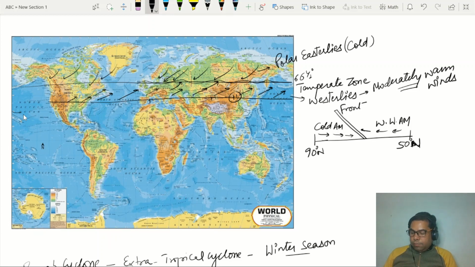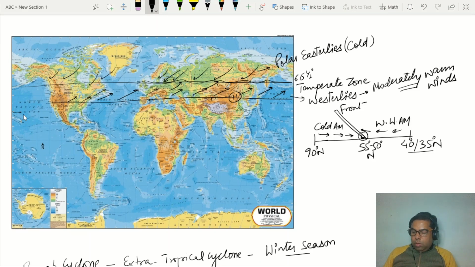Then what happens there? This is the situation of the summer season, so warm is relatively stronger. This creates a low pressure area in the subpolar zone. I'll just correct one thing here. Yes, this is 40 degree and 35 degree latitude north. 40 to 35 degree latitude in the north. This is 50 to 55 degree north latitude, right? So this is north I am writing here.